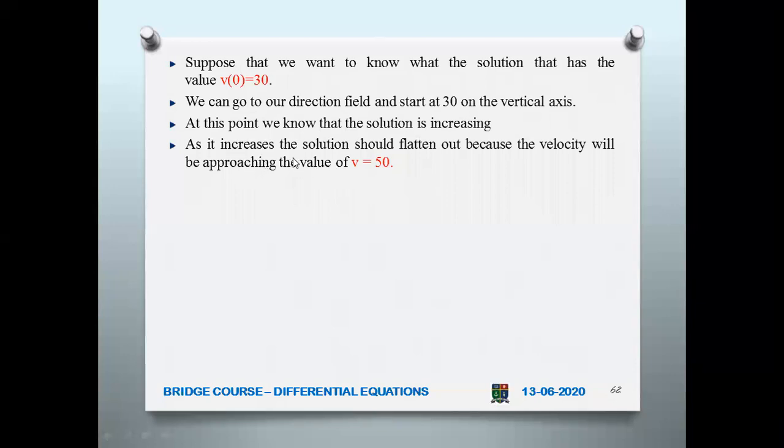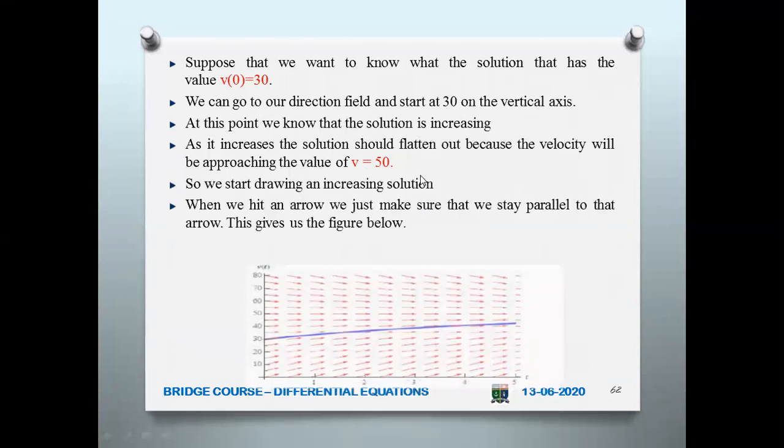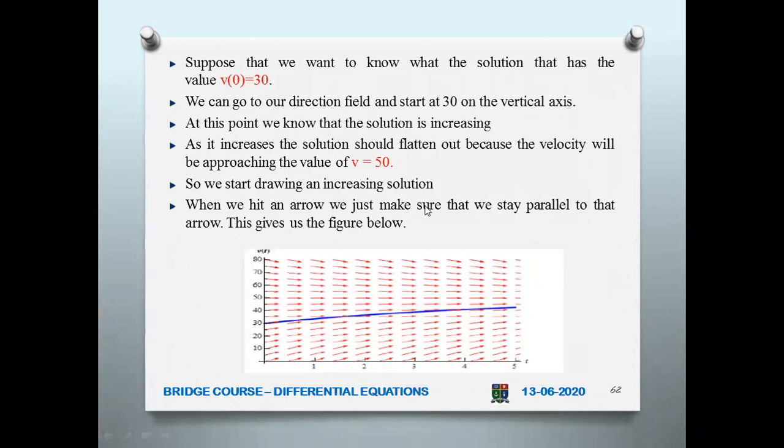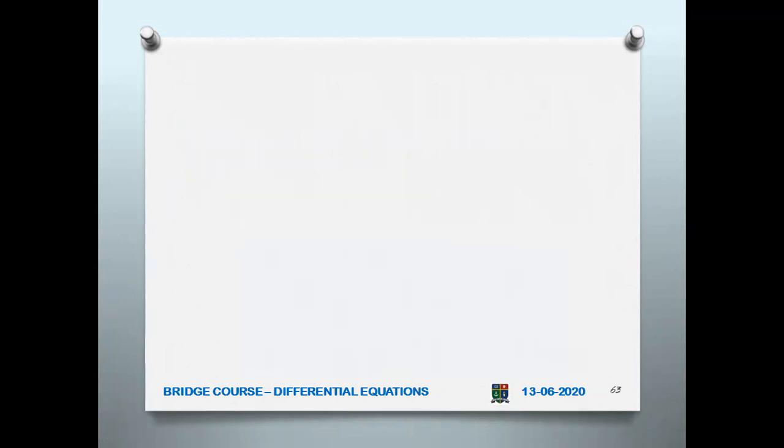So as it increases, the solution should flatten out, because the velocity will be approaching the value of v equal to 50. So now this is the figure we are getting. So drawing an increase like this, it should stay somewhat parallel. So this is all about direction fields.